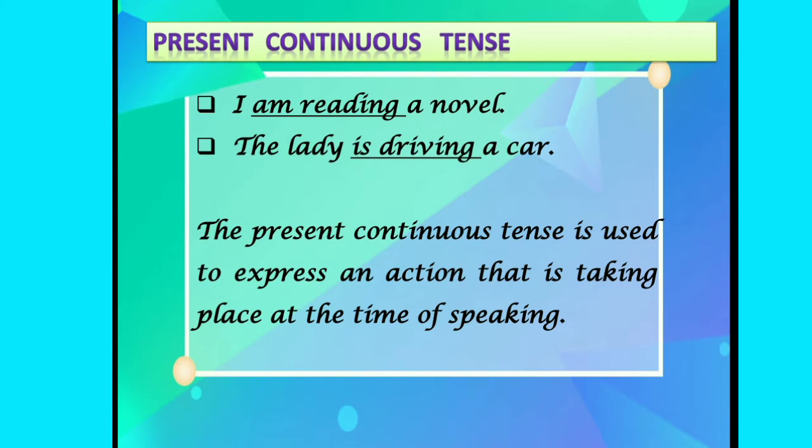Now next one, present continuous tense. Here are the examples. I am reading a novel. The lady is driving a car. The present continuous tense is used to express an action that is taking place at the time of speaking.